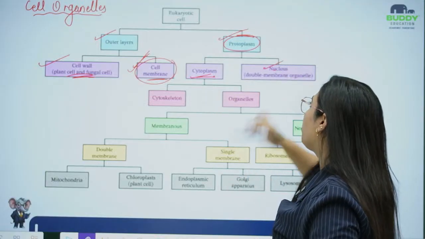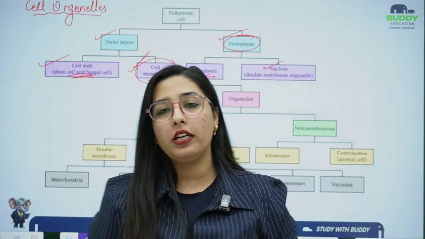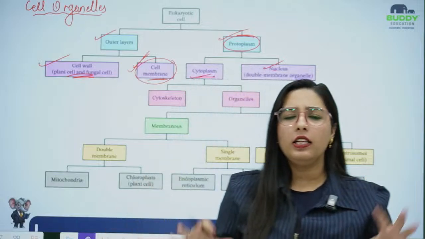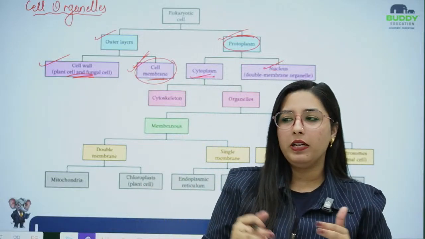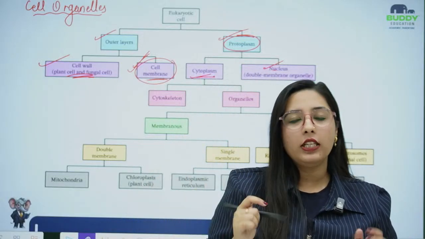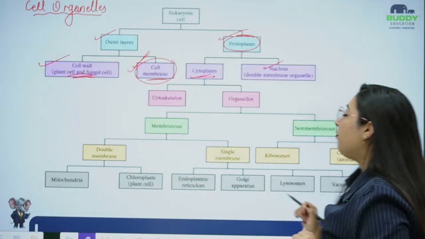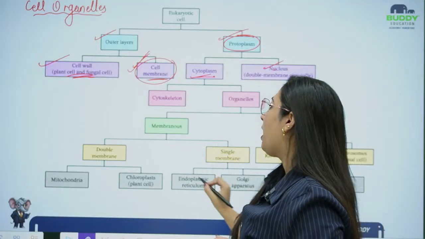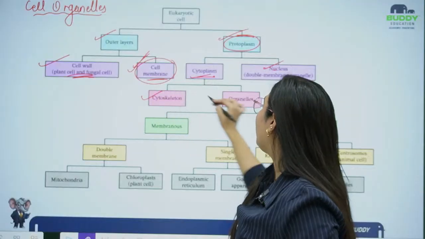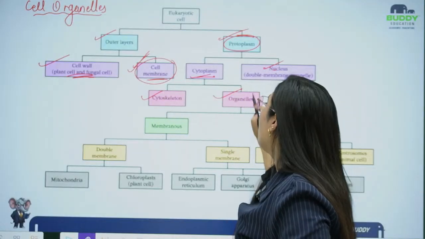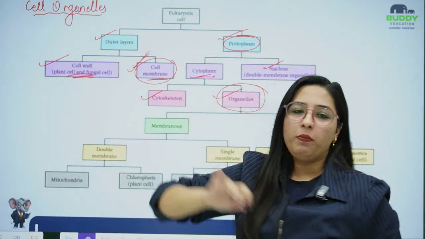Then moving forward to the protoplasm, we studied about the cytoplasm, that's the cellular fluid, and we studied about the nucleus, which is a double membranous organelle responsible for controlling all the cellular activities. Then we studied about cytoplasm. That cytoplasm is basically formed from the cytoskeleton and the organelles. This is an important topic now.